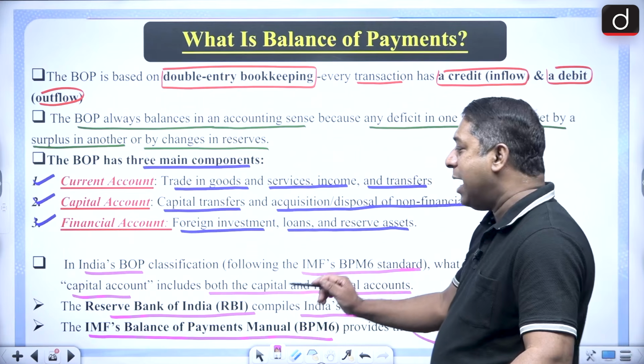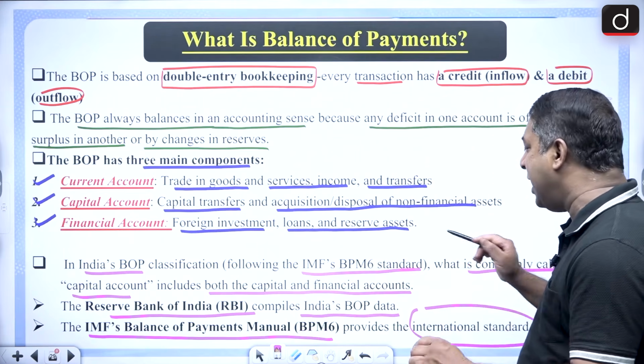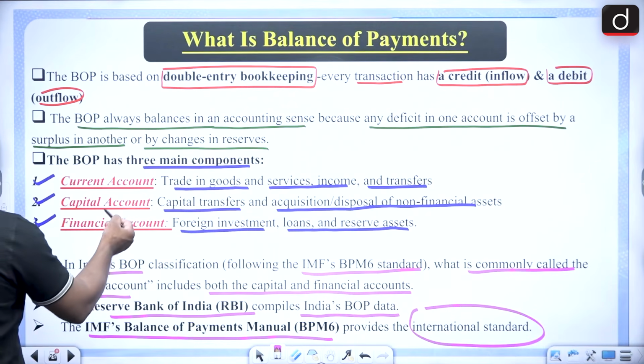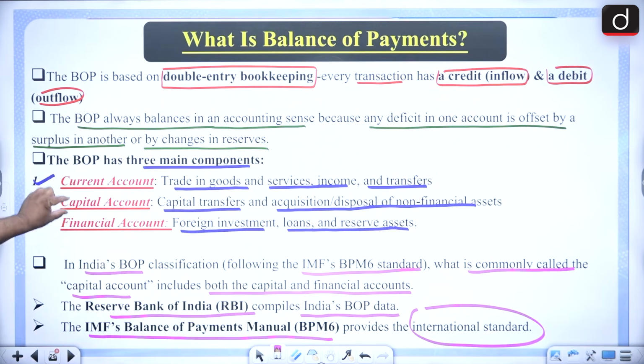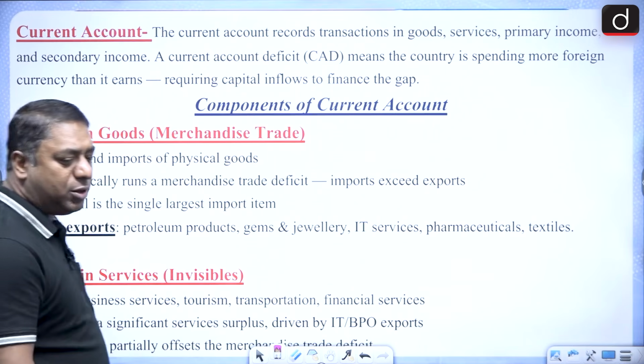And it was the IMF's Balance of Payments Manual which talked about the financial account. So with regard to that, we have three: current, capital and financial account. This financial account is included in this capital account itself. Okay. Now let's talk about the current account.